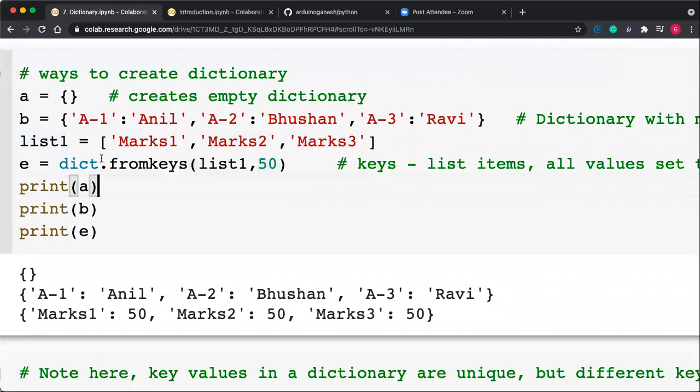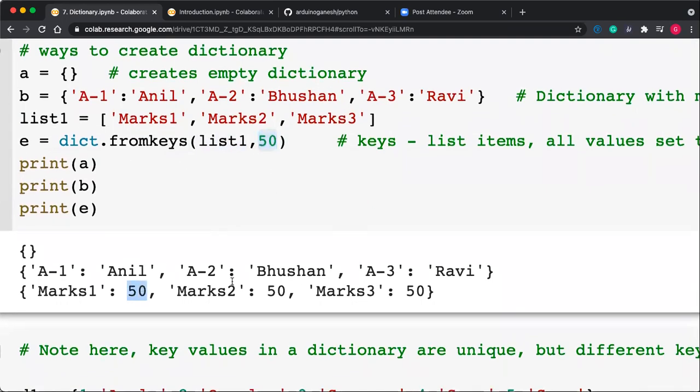There is a function called dict.fromkeys. Here is a list of the keys, and instead of 50 you can put the list of the data. But the length of data and the length of keys should match. If there is only one data, 50, all the keys will be assigned 50.